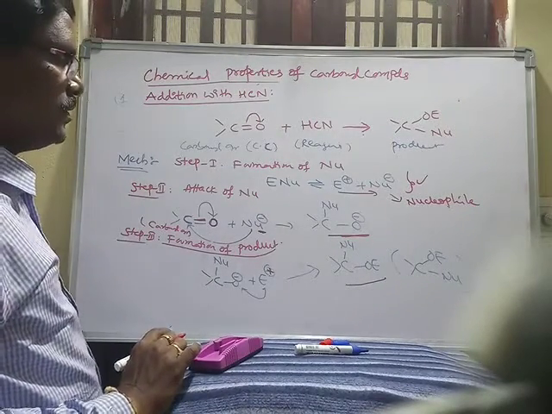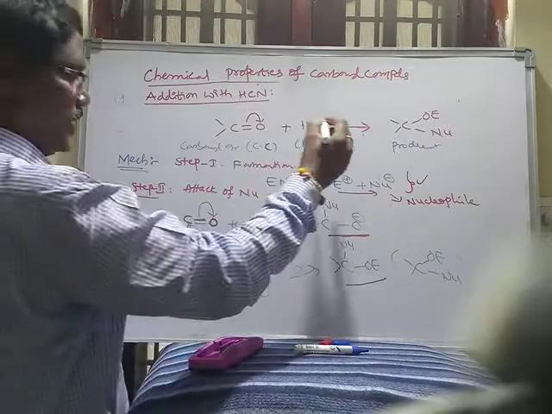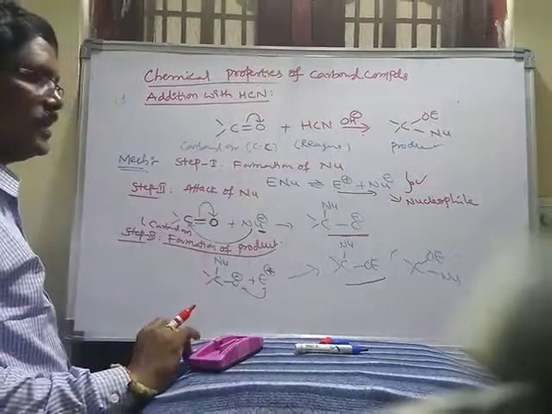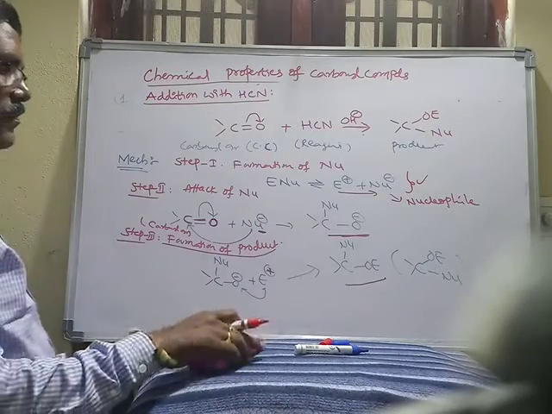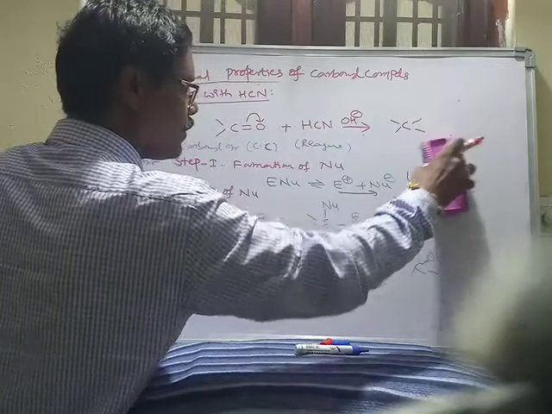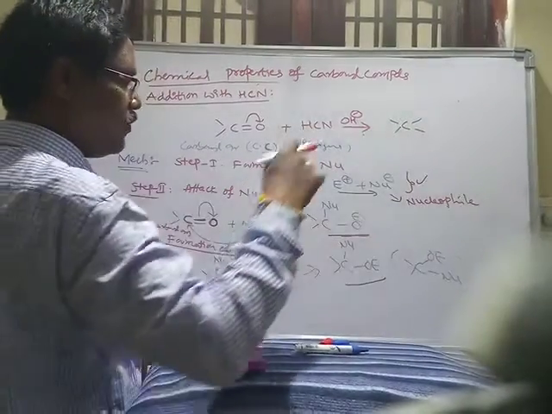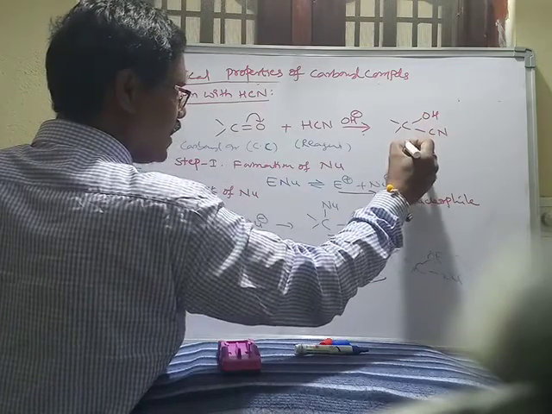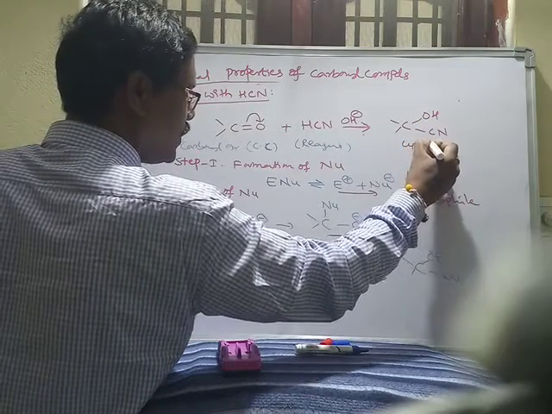Hydrogen cyanide in the presence of base will give only this one. Here OH and CN. This is called cyanohydrin.